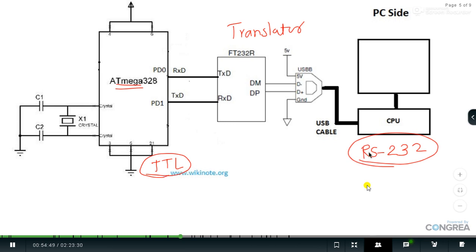So the two languages are different, and there should be a mediator or translator between them, and that mediator is FT232. The role of FT232 is to convert the TTL logic into RS232 and vice versa. That's it. So make sure that the role of FT232 is always important for the students as well.